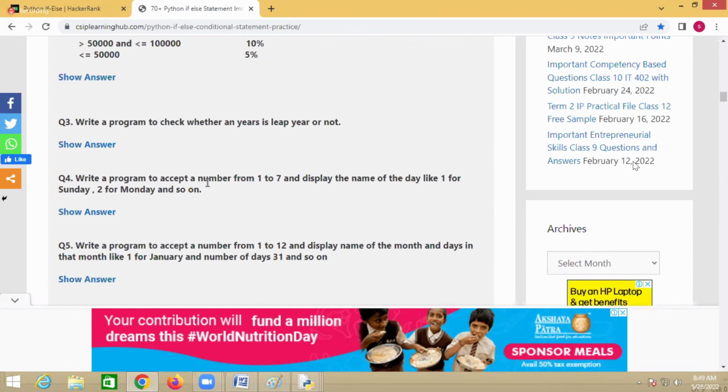Write a program to accept a number from 1 to 7 and display the name of the day, like 1 for Sunday, 2 for Monday. LKG program. Input a number. If the number is 1, print what? Sunday. Else if the number is 2, print what? Monday. Else if the number is 3, print what? Tuesday.